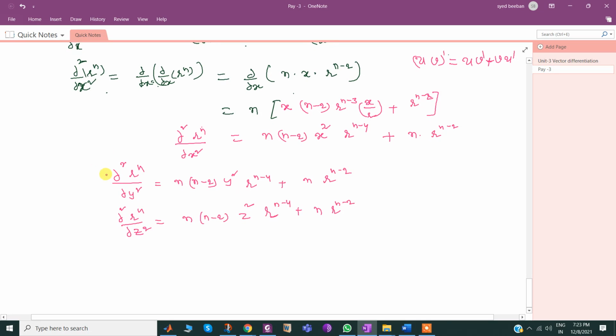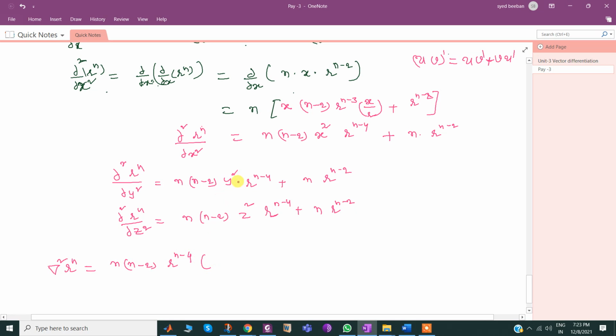Now, I require del square of this. That means simply adding all those. Del square r^n equals adding all those. In this, is it possible to take anything common? If I am not wrong, I can take n times (n-2) times r^(n-4) as common.